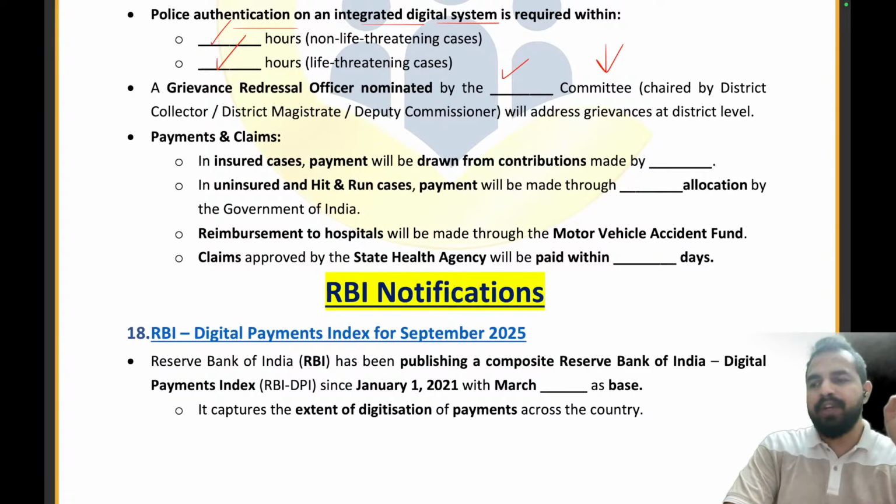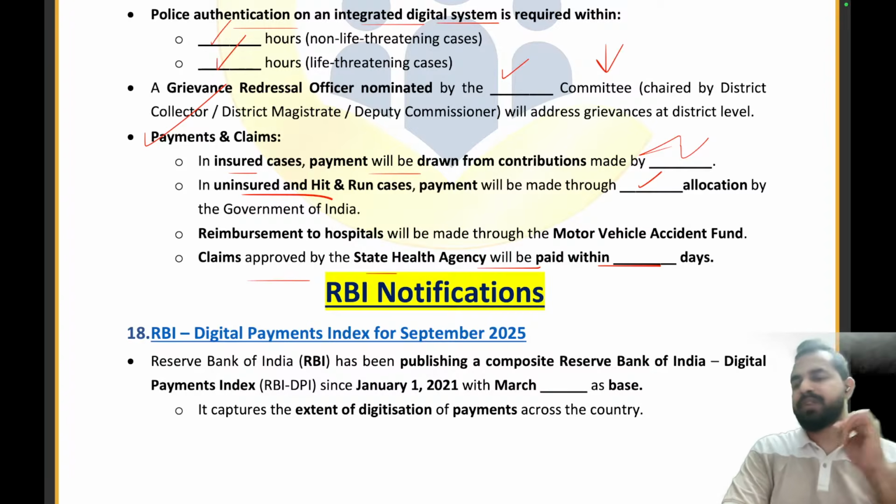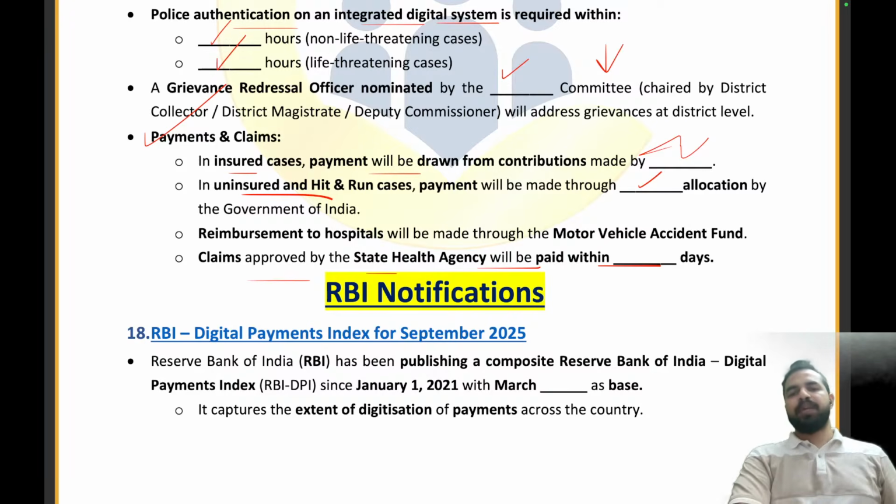Now, my dear friends, the funding part is very important, payment and claim. In the insured cases, the payment will be drawn from contribution made by general insurance companies. And in the case of uninsured and hit and run cases, it will be budgetary allocation by the Government of India. Then the claims approved by the state health agency will be paid within how many days? This will be done within,